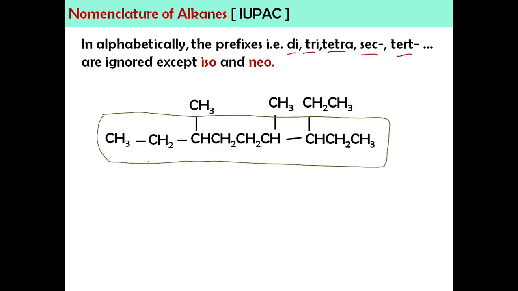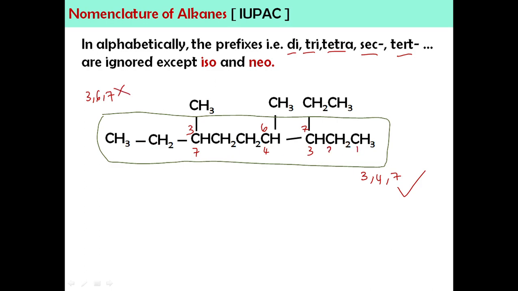Okay, numbering. Kalau saya start nombor di sini 1, 2, saya akan dapat dekat 3, 4, 5, 6, 7, 8, 9. Kalau saya start nombor daripada hujung sini, 1, 2, 3, 4, 5, 6, 7, 8, 9. So, kalau start dari sini, saya akan dapat combination of 3, 6 and 7. Okay, kalau saya start dari sini, saya akan dapat combination of 3, 4 and 7. So, which one is the lowest combination? This one is lowest. So, ini adalah salah. Jadi, kita akan start numbering daripada sini.